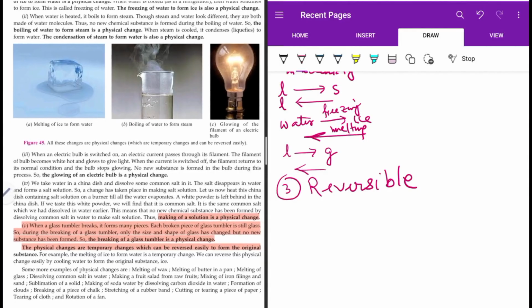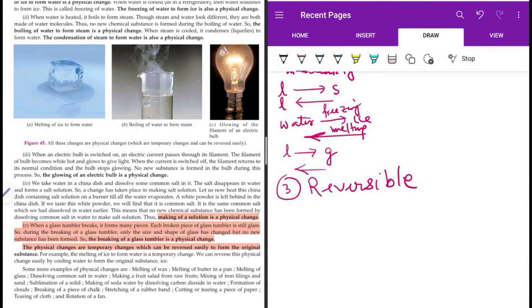Though we can form a new shape out of it, no new substance is formed. Only the size and shape of the glass has changed. It maintains its own identity. The glass remains glass only. So it is a physical change.